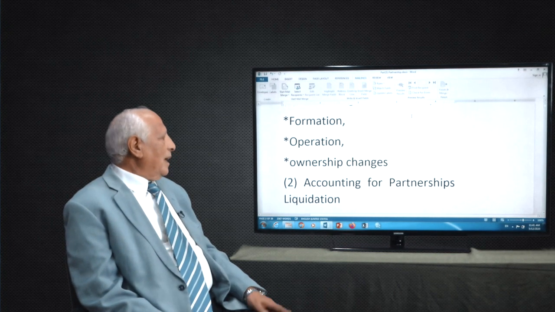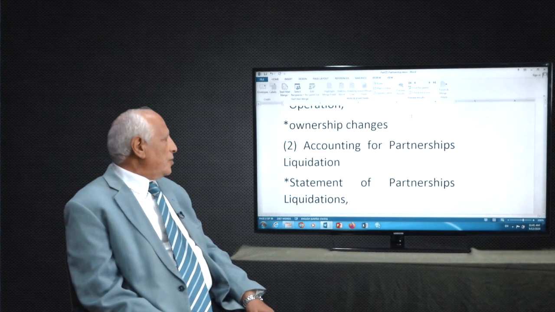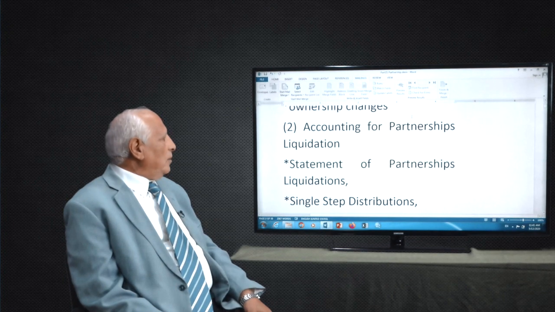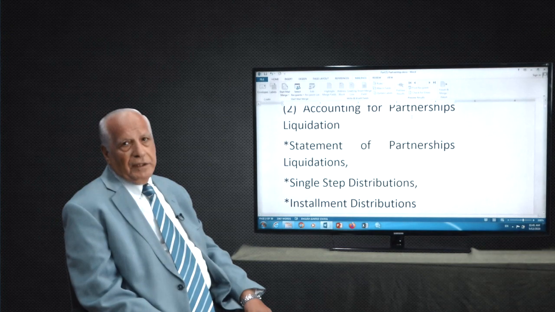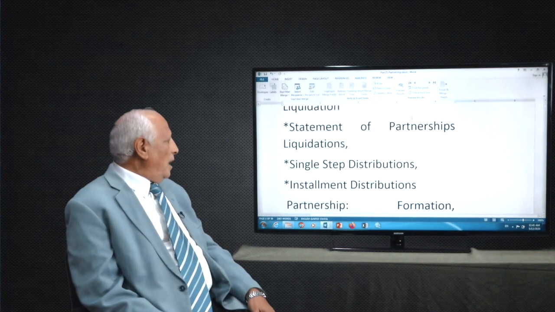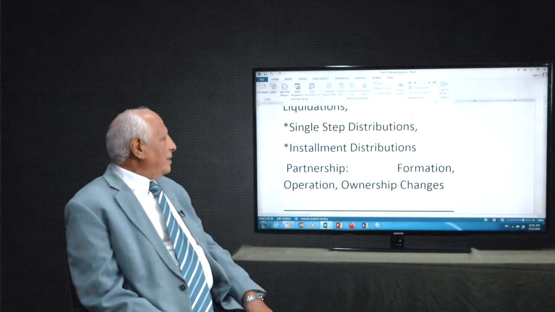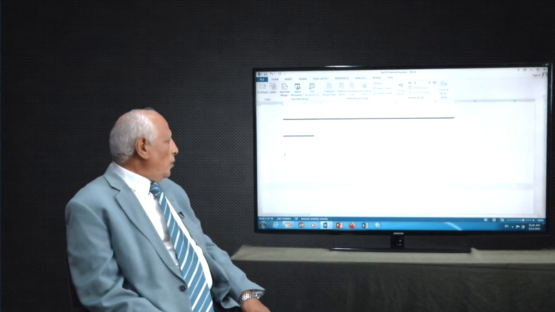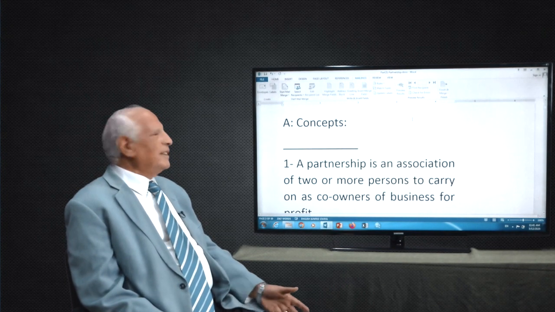After this, accounting for partnership liquidation, that's another issue in this one. After this, we have a statement of partnership liquidation, single step distribution, and installment distribution. After this, partnership formation and operation. For this one here, we're going to start with what a partnership is.